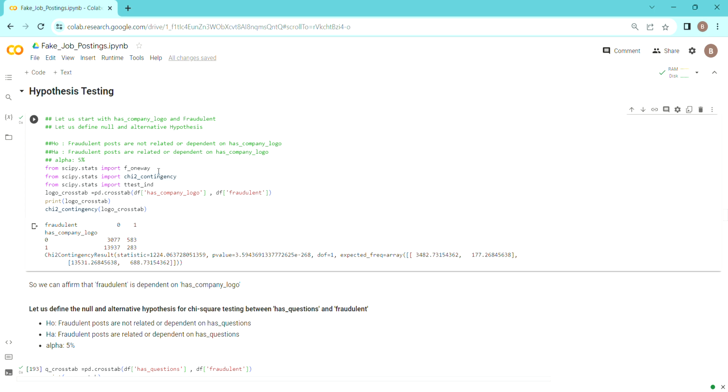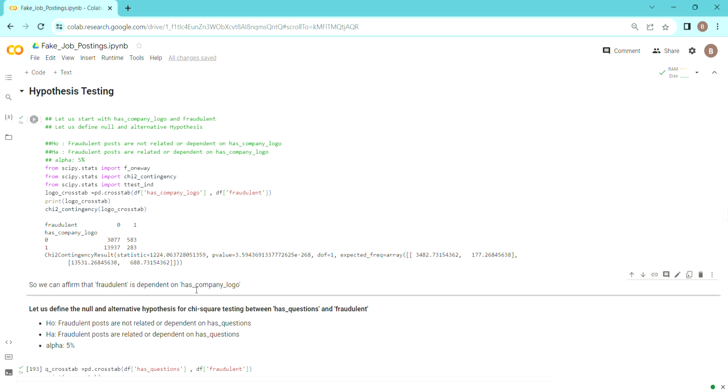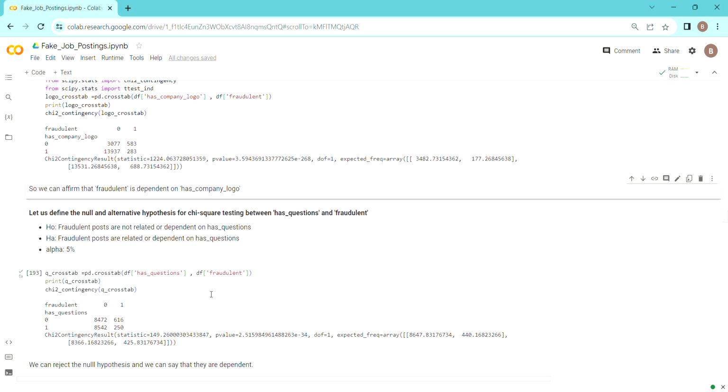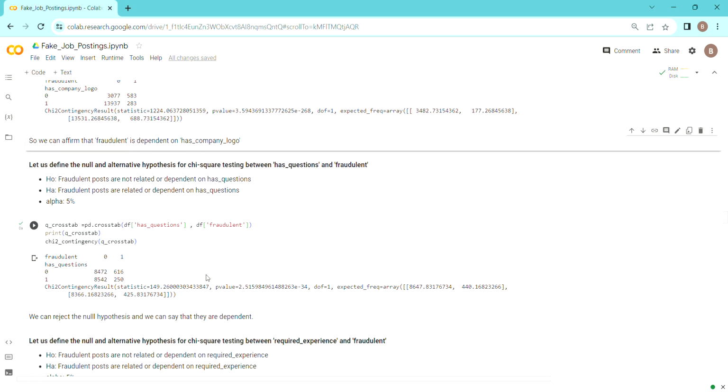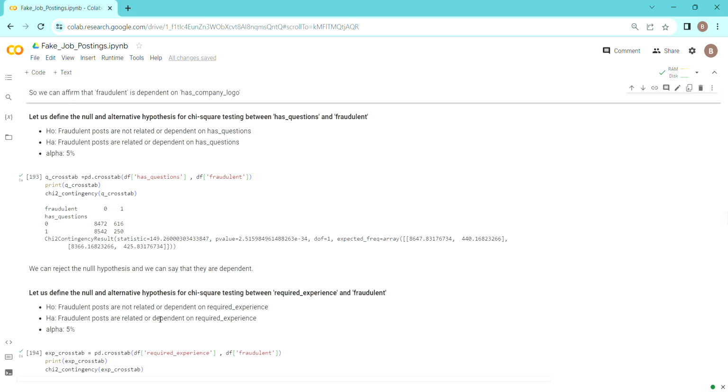So what is our null hypothesis? Our null hypothesis is that they are not related, but the p-value we are getting is very less than our alpha, and as it is very less than our alpha, we can reject our null hypothesis and say that the fraudulent variable is dependent on has company logo. We have done the same on has questions, which gives the same result: fraudulent is also dependent on has questions.